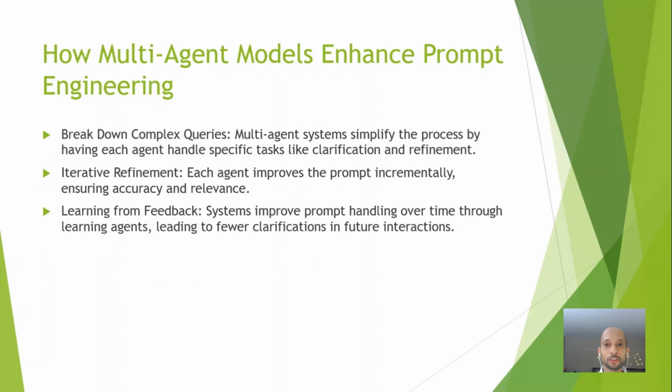restricting the number of loops or follow-up questions is a good practice, as there can always be hundreds of follow-up questions which defeat the purpose of having multi-agent based prompt engineering. Over time, with the use of the learning agent, these systems get better at anticipating user needs and reduce the need for the clarification agent in future. Assume we are passing user information along with the RAG inputs based on previous chat histories and user behavior, and if you are hosting an LLM model, using this to train the data will make the AI agent better at knowing what to expect from the user.